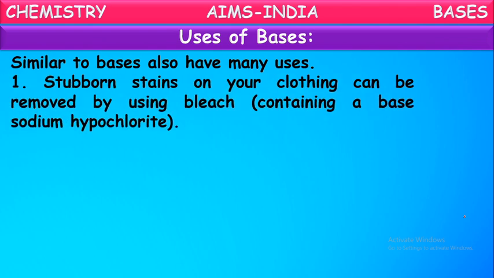Stubborn stains on your clothing can be removed by using bleach, which contains a base, sodium hypochlorite. Yes, on our clothes some stains often happen. So these stains on the clothes can be removed by using a substance called bleach, which contains some bases in it. So these bases are used in the form of bleaches to remove the stains on the clothes.